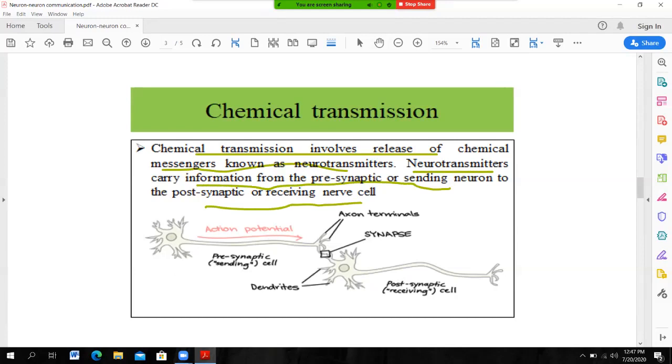So in chemical transmission, information is transferred by means of neurotransmitters, and these impulses, these action potentials, pass from the presynaptic cell to the postsynaptic cell by means of synapses.